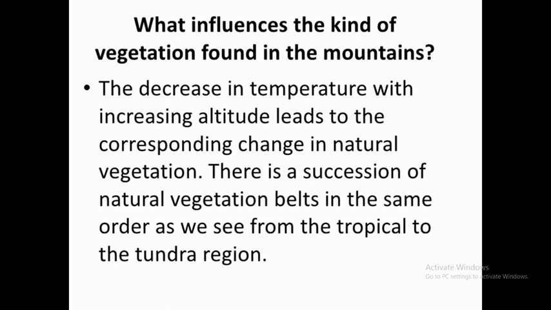But at different heights of mountains, we have different varieties of vegetation. It means on the mountains, as we go up in height, temperature changes and the amount of precipitation changes, so the variety of plants also changes. So in the mountainous area, we can say we have tropical to tundra type of vegetation.